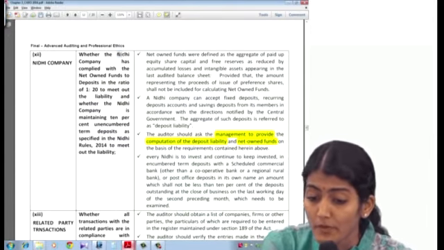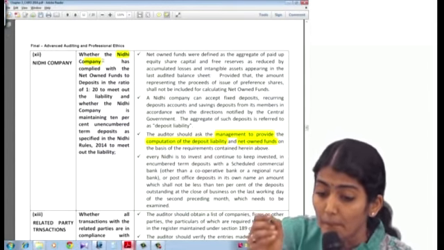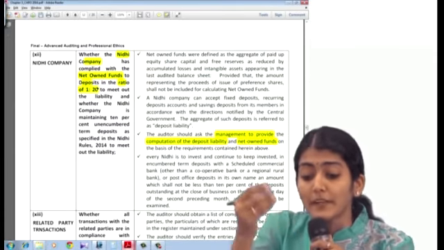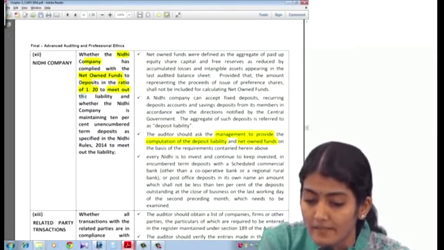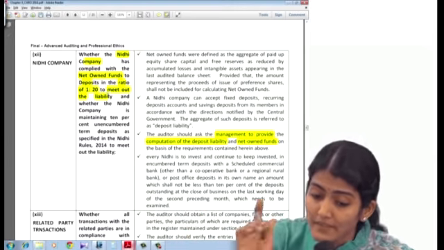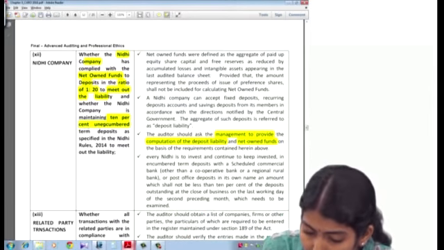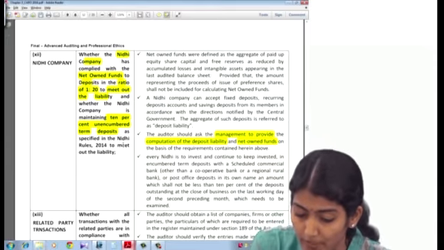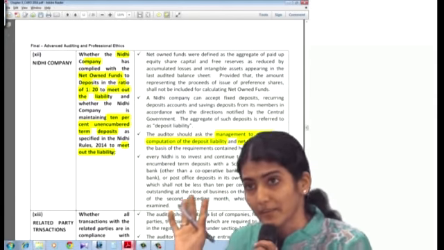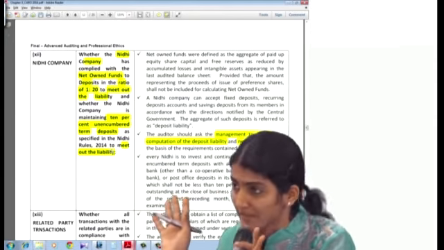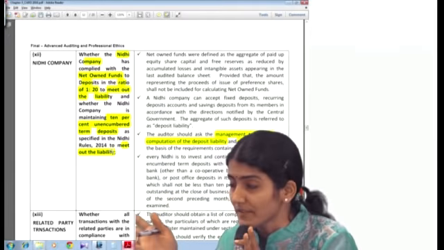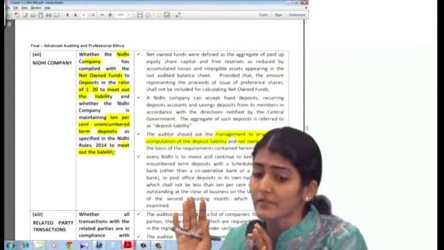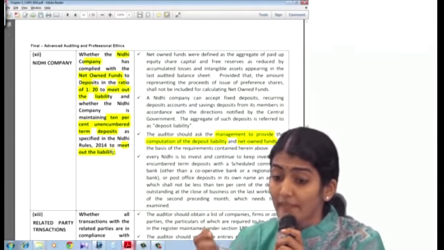What are the wordings of the clause? Whether the Nidhi company has complied with the net owned funds to deposits in the ratio of 1:20 to meet out the liability. This is a common sentence after both parts. And whether the Nidhi company is maintaining 10% unencumbered term deposits as specified in the Nidhi Rules 2014, again to meet out the liability. What is said after both? To meet out the liability. Net owned funds to deposits in the ratio of 1:20 and at least 10% unencumbered term deposits to meet out the liability.